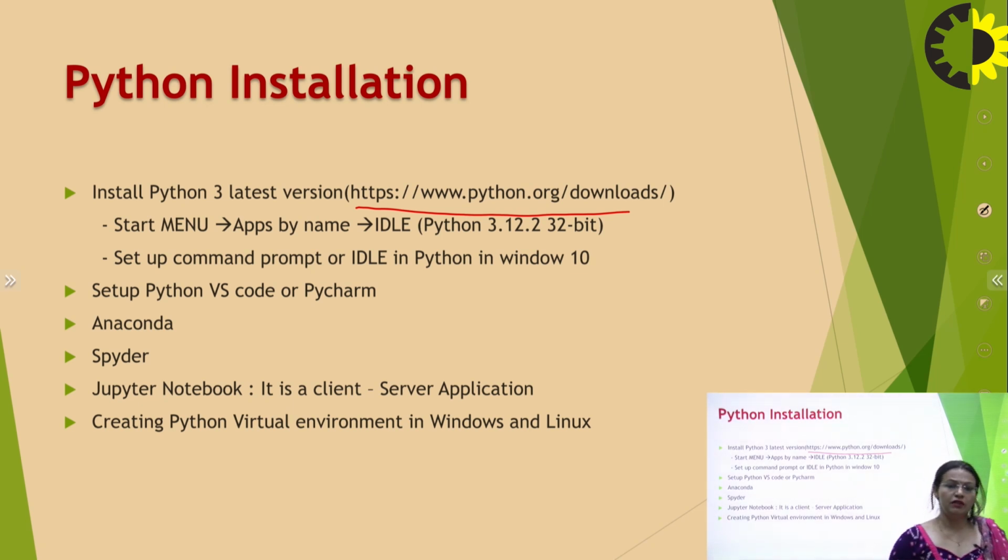Apart from this, if the programmer wants to download any of the old versions, the programming will work fine as well as for other versions also. After getting this link and downloading Python, the application name will appear in the menu bar, and in that case IDLE will appear with the version which the programmer has installed.